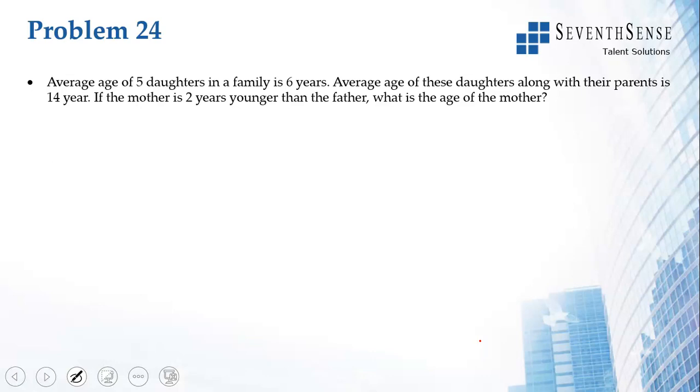Average age of 5 daughters in a family is 6 years. Average age of these daughters along with their parents is 14 years. Mother is 2 years younger than the father. What is the age of the mother?